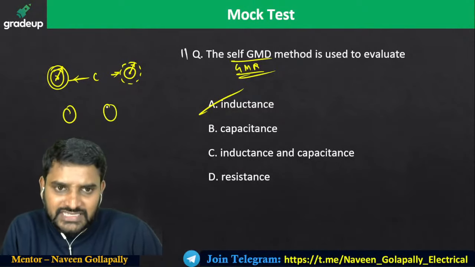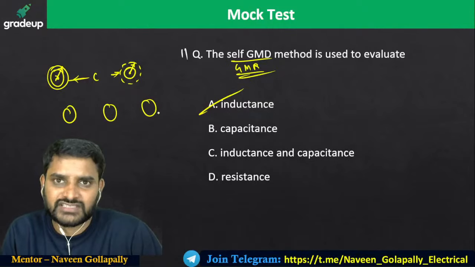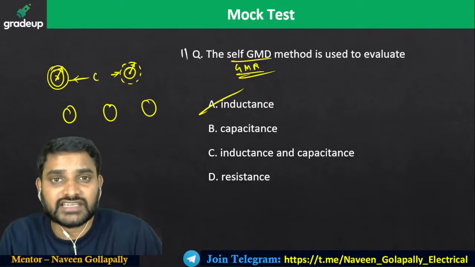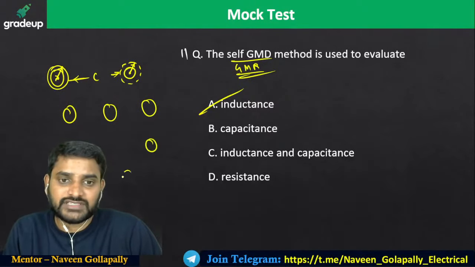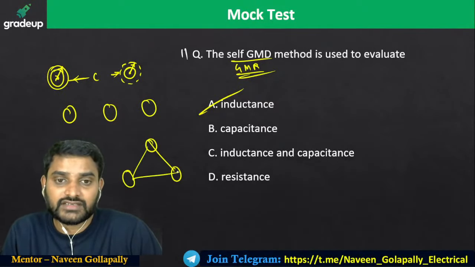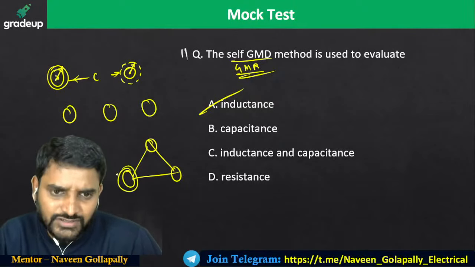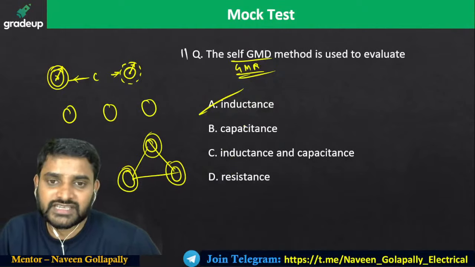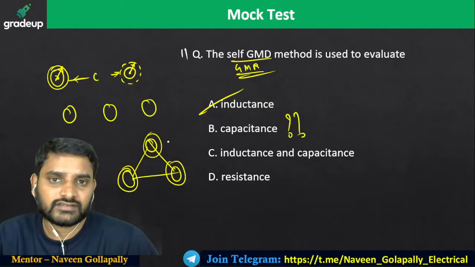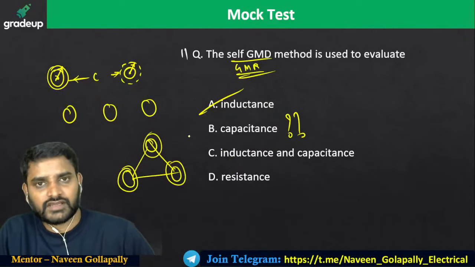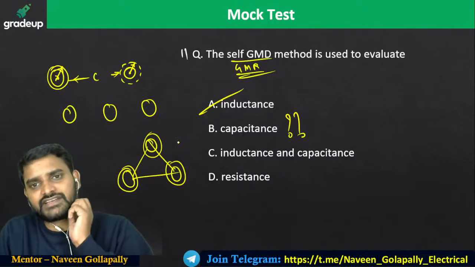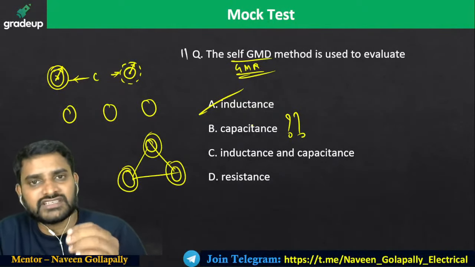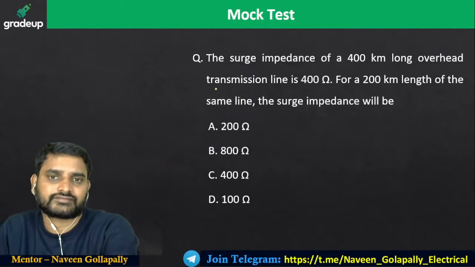When the transmission lines are equi-spaced, or otherwise not equi-spaced, in a straight line like this, definitely it is going to affect the capacitance also. And when the transmission lines are in an equilateral triangle arrangement, here also the effective radius is going to change. Now, is it going to affect the capacitance or not? Think. The first priority you give to inductance. Now, will you give the second priority to capacitance or not?